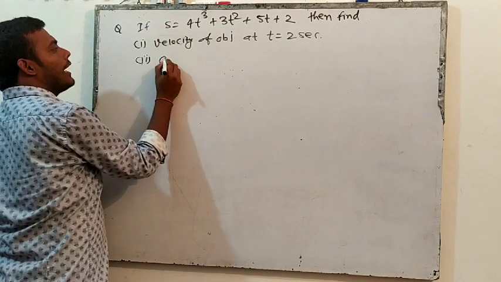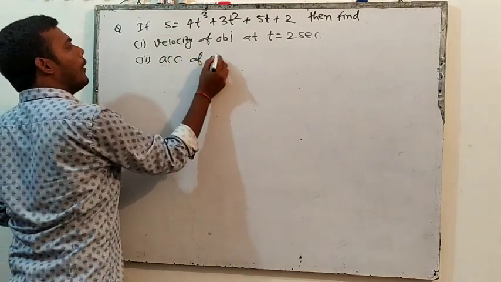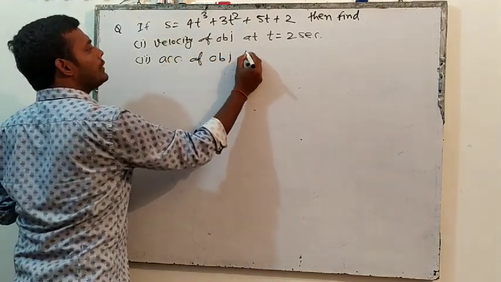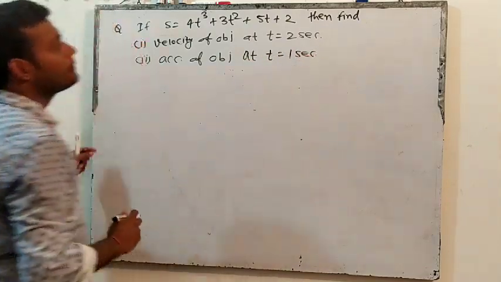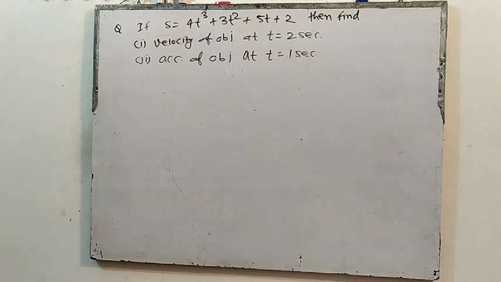Second, the acceleration of the object at t equal to 1 second. You have to find velocity as well as acceleration of the object.